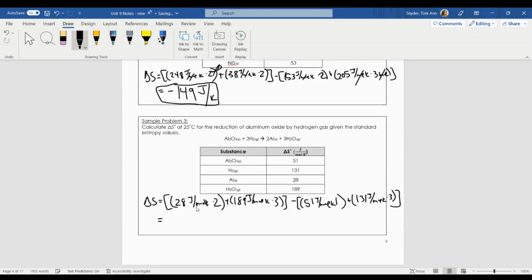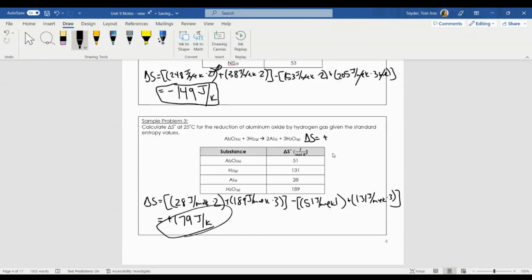Again, take this step by step, right? Each individual step. Answer should be, if you do this correctly, you get positive 179 joules per Kelvin as your entropy value. So in this case, entropy is increasing for this reaction. So delta S is a positive value.